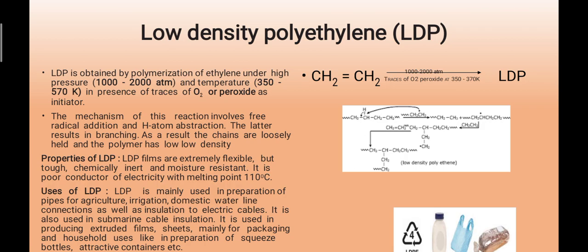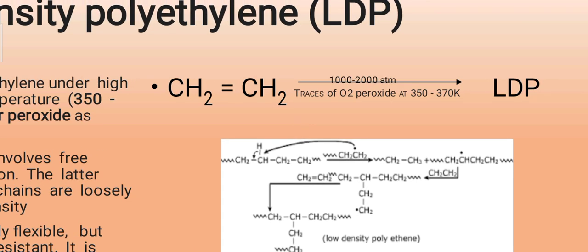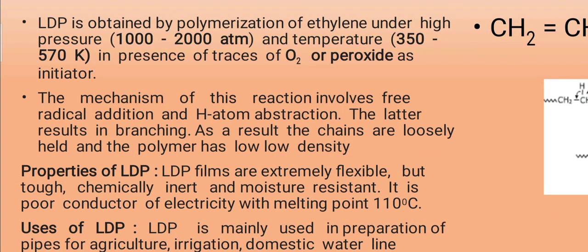You see the reaction. In this reaction, CH2=CH2 on the arrow, 1000 to 2000 atmosphere. Below the arrow, traces of oxygen or peroxide at 350 to 570 Kelvin. From that we'll get the low density polymer, LDPE. Later on, the mechanism of this reaction involves free radical addition and hydrogen atom abstraction. The latter results in branching. As a result, the chains are loosely held and the polymer has low density.